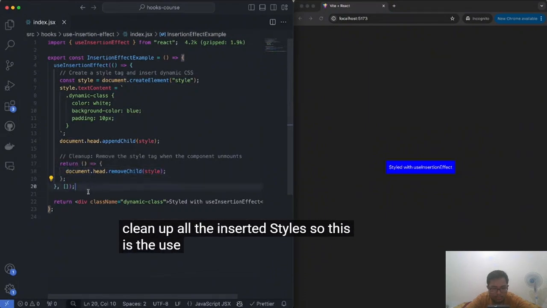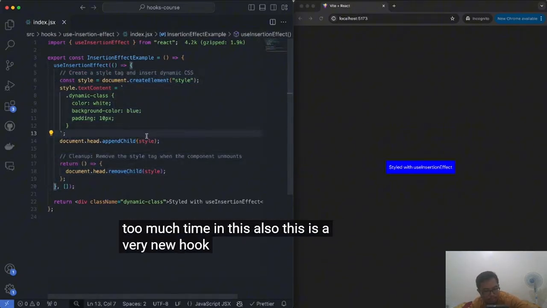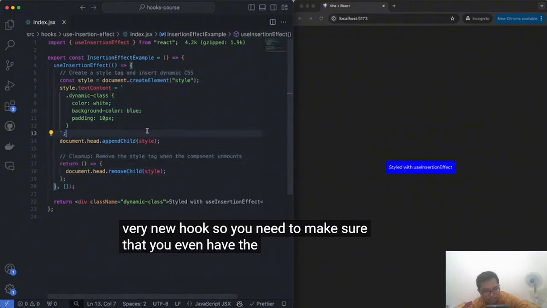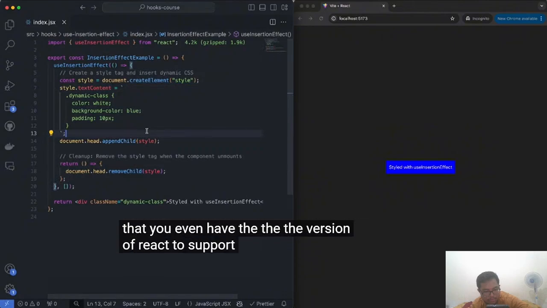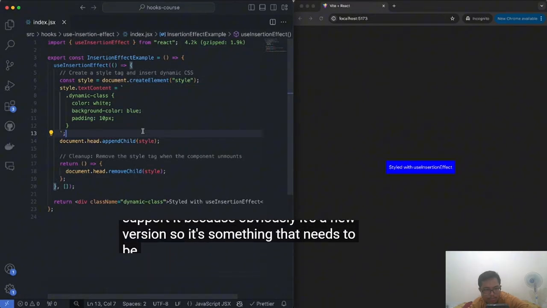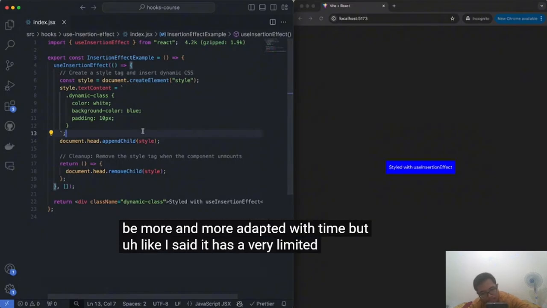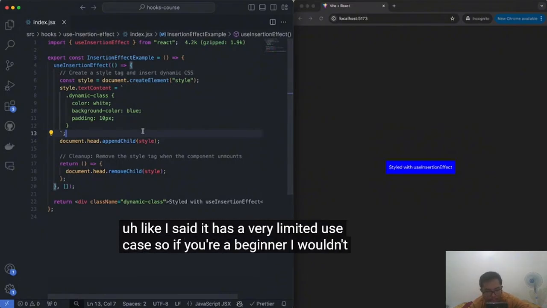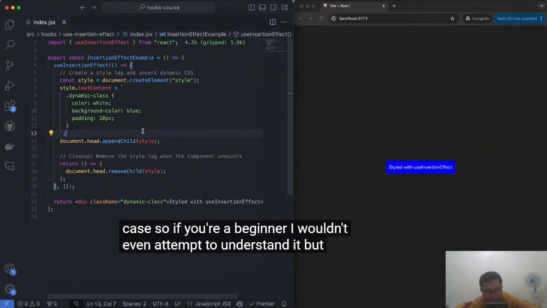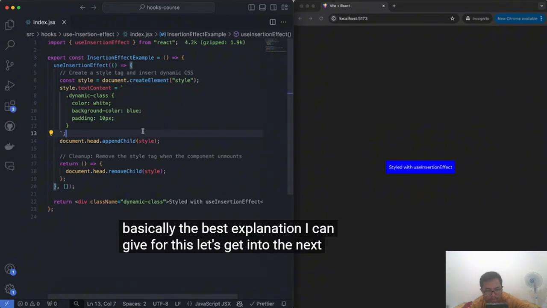So this is the use case. I'm not going to spend too much time on this. Also, this is a very new hook, so you need to make sure that you even have the version of React to support it. There might be some browsers that don't support it because obviously it's a new version, so it's something that needs to be adopted more and more with time. But like I said, it has a very limited use case, so if you're a beginner, I wouldn't even attempt to understand it. That's basically the best explanation I can give for this. Let's get into the next hook.